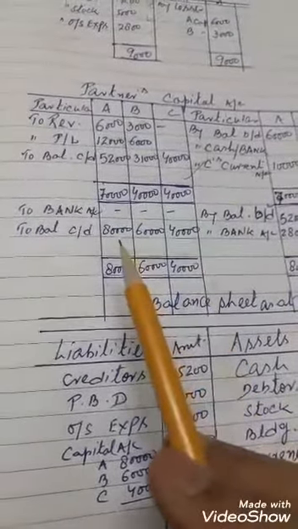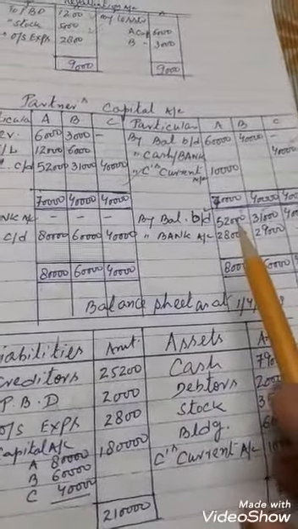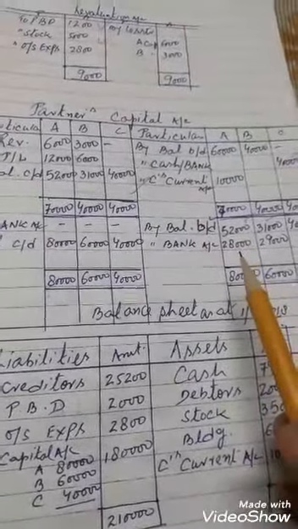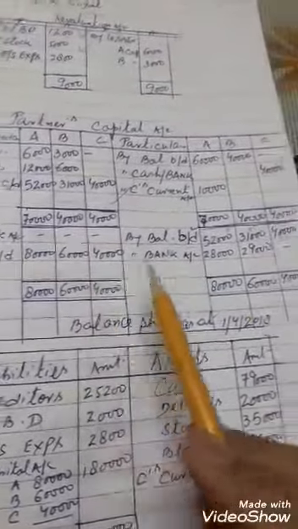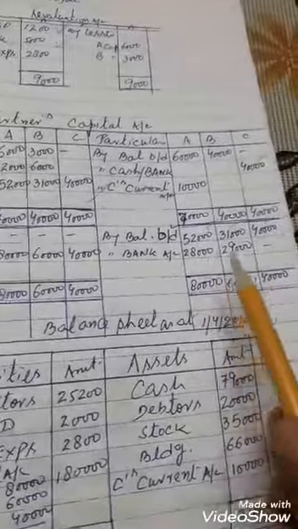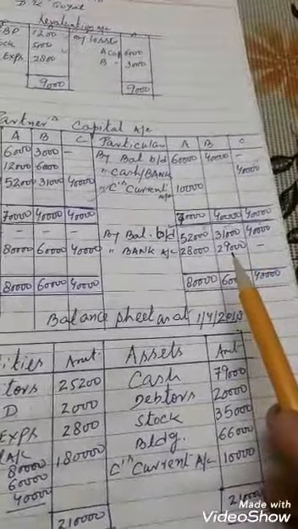The firm requires 80,000 from Mr. A, where A has only 52,000, so he will bring 28,000. The firm requires from B 60,000, where B has only 31,000, so he will bring 29,000 more.